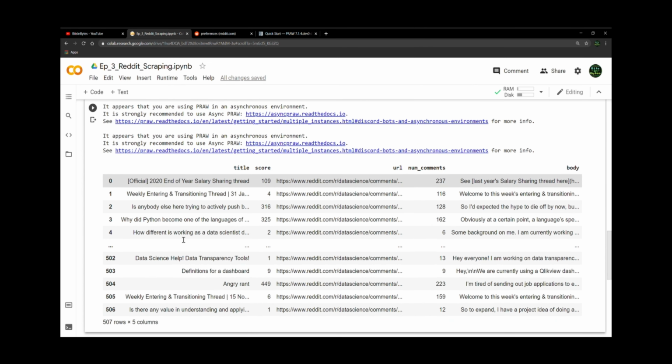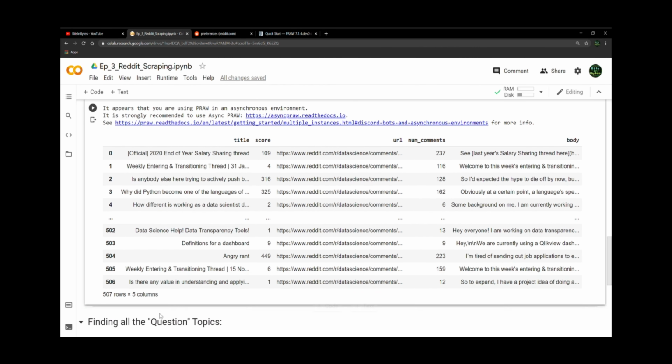All right, so this is our result. We can see there's 507 rows by 5 columns. We've got the post title, score, link, comments, and message body. Depending on what you're doing with your data, what you're doing for your analysis, this is helpful, but it's only so helpful because we can't really see everything that is relevant here.